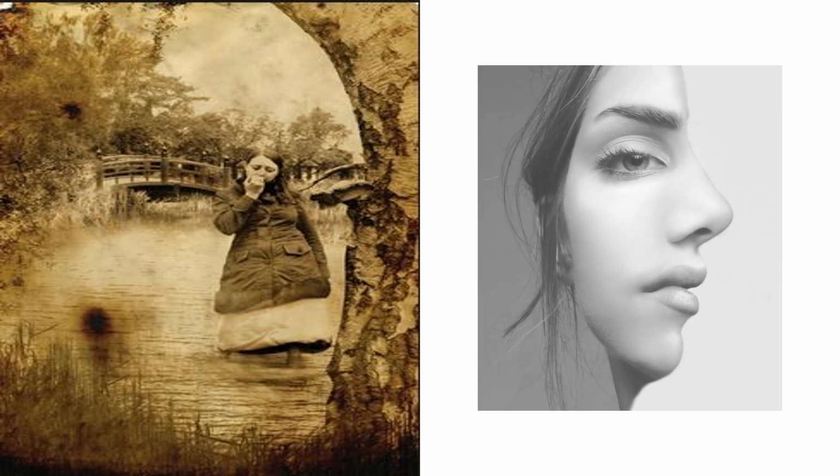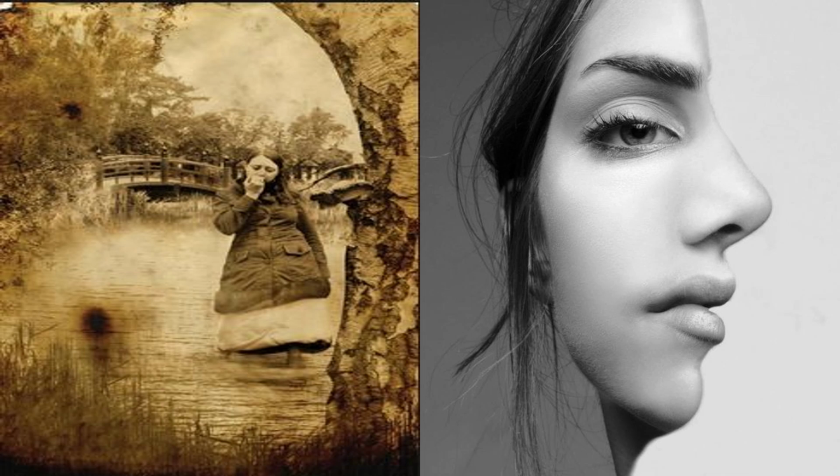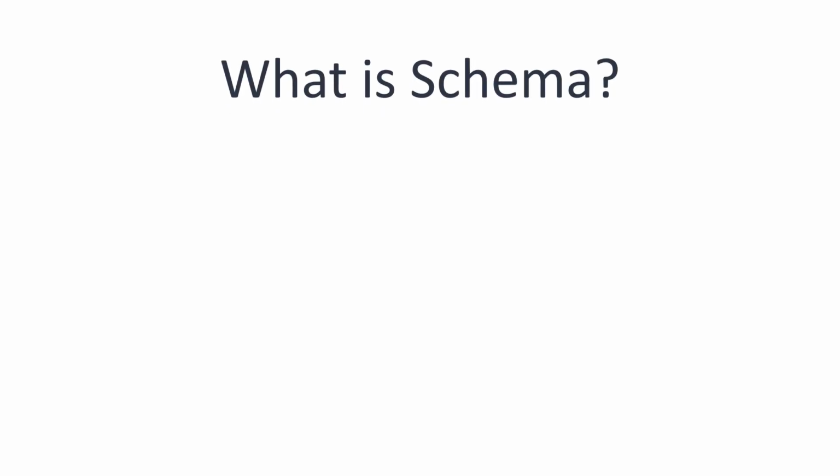This photo demonstrates how the mind actively interprets information based on perception and prior knowledge. It perfectly illustrates how our minds actively interpret what we see and remember. At first glance, we might see a woman's profile, but with another look, we notice a full face looking forward. This shows that our brains don't just record sensory information, they build perception by fitting details into existing mental frameworks called schemas. What is a schema?